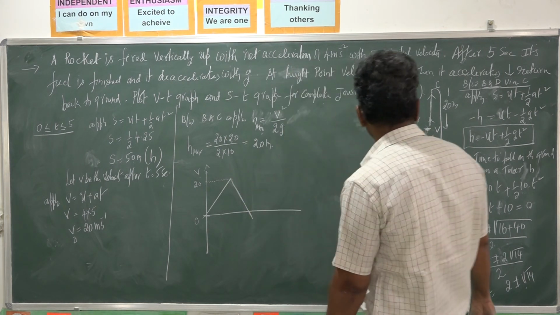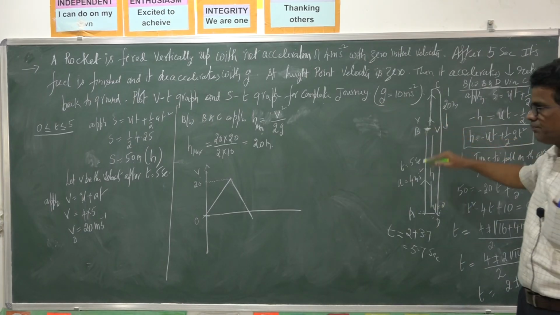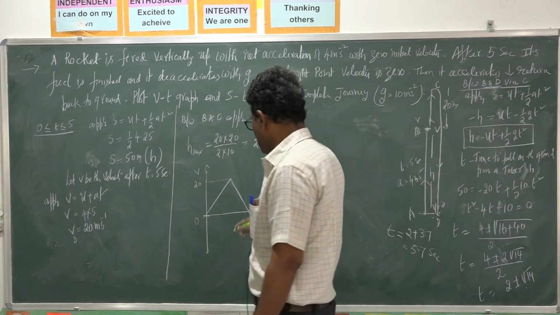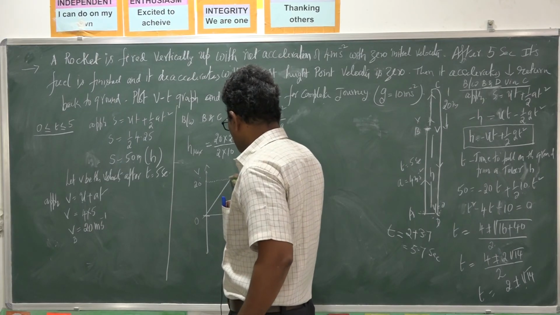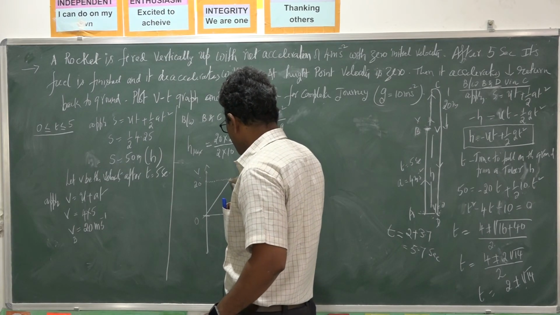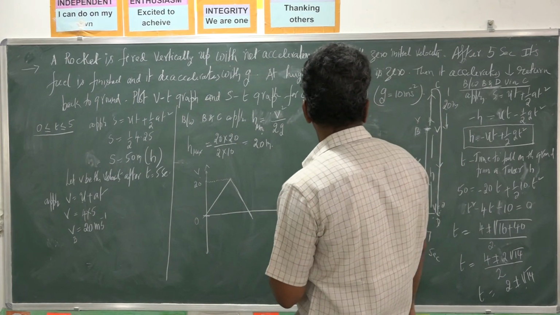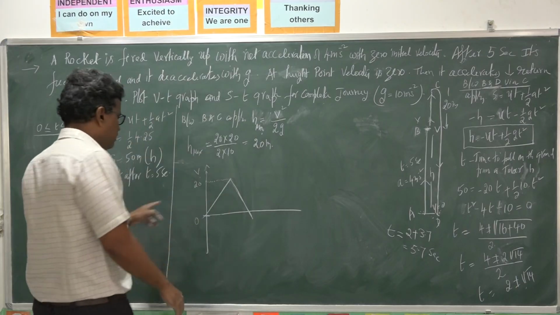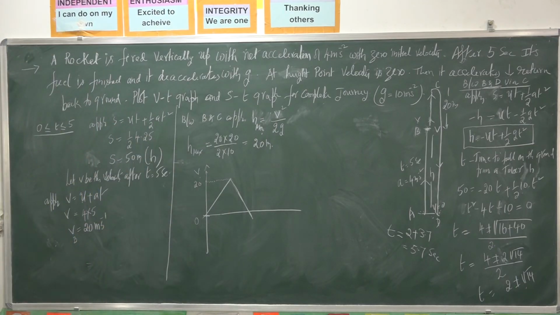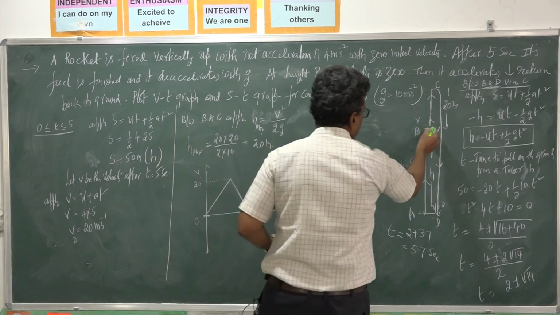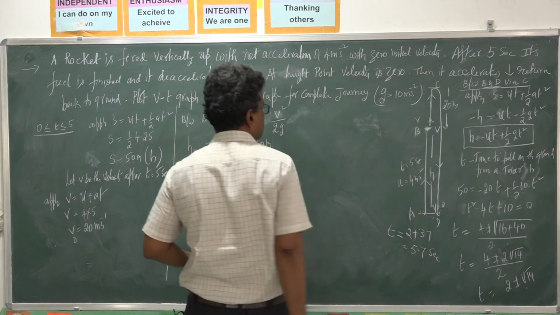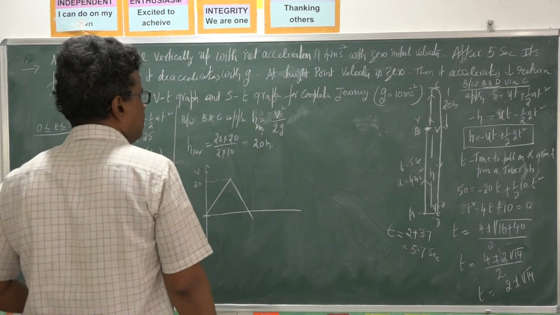From B, it still decelerates, and we will check the problem once again for how much distance it travels. This is the time of ascent, so you calculate this time.